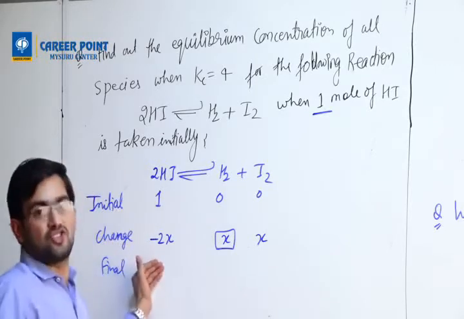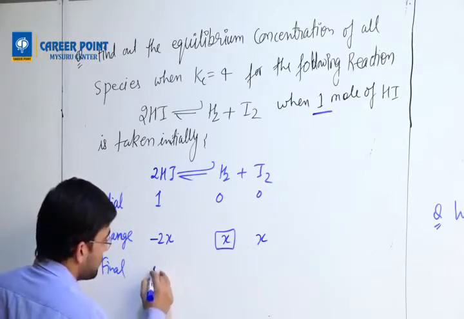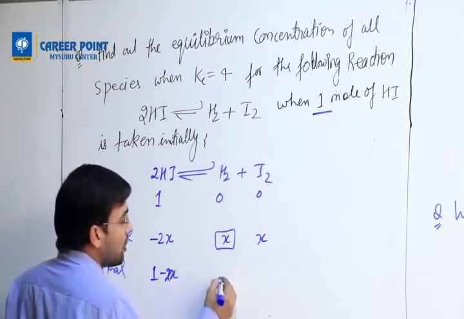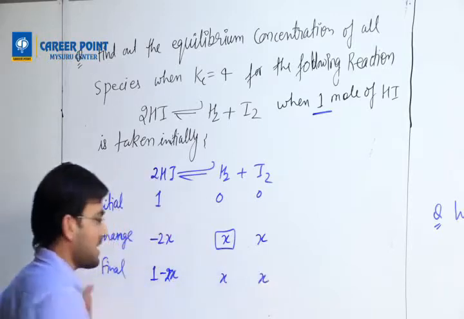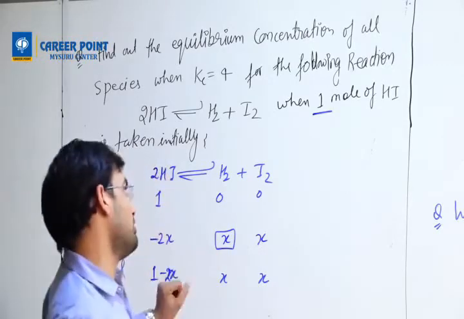Initial plus change. So 1 minus 2x. 0 plus x is x. 0 plus x is x. This is moles.